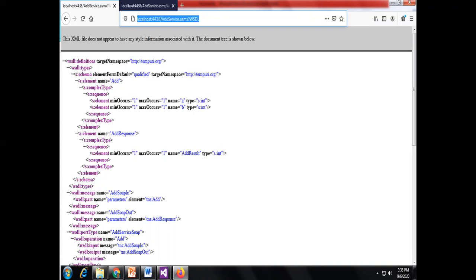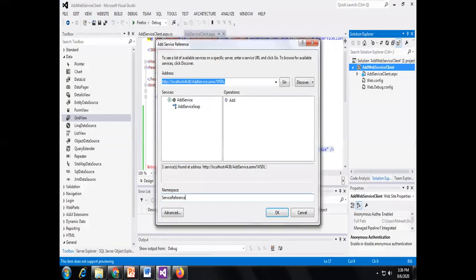So let us see how this client application and service application are integrated in the service oriented architecture. See here, this is the add web service client application. Just select the client application, right click and select add service reference, and in add service reference you provide the WSDL path, http localhost 4438 add service.asmx WSDL.